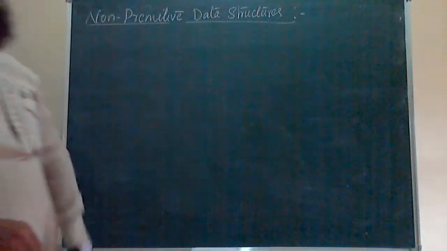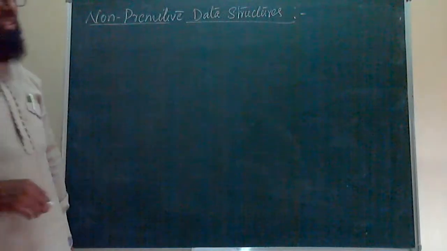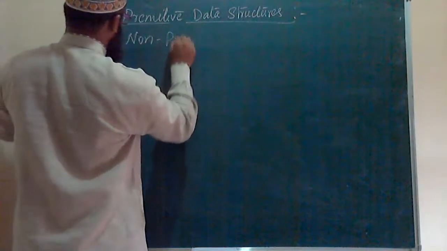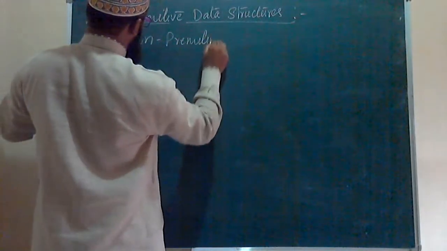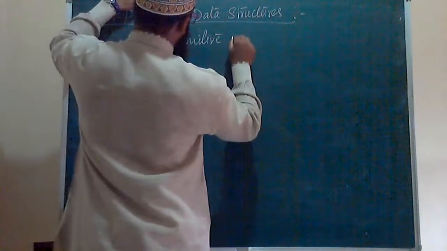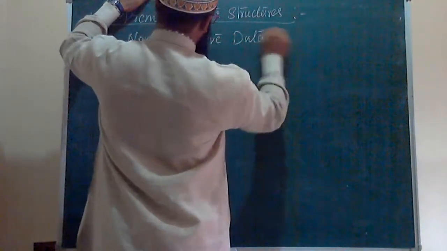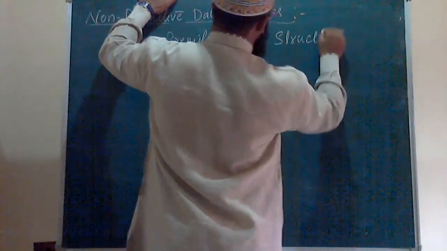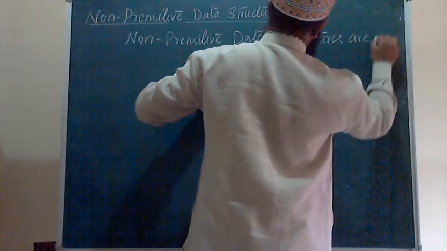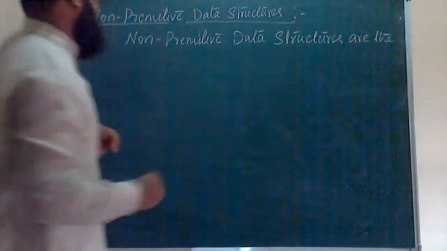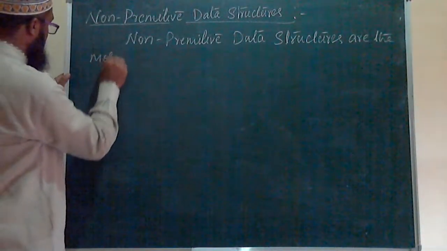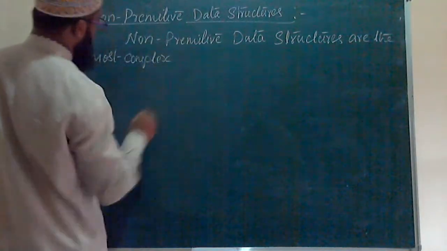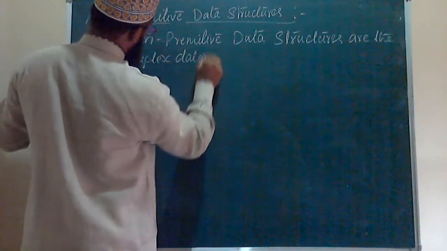These non-primitive data structures are called the most complex data structures.